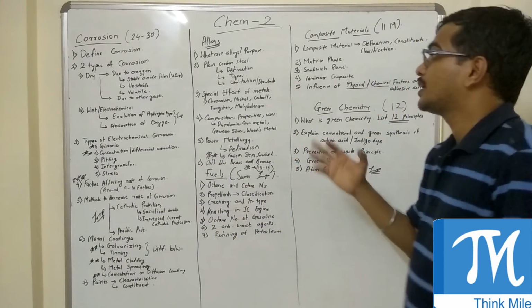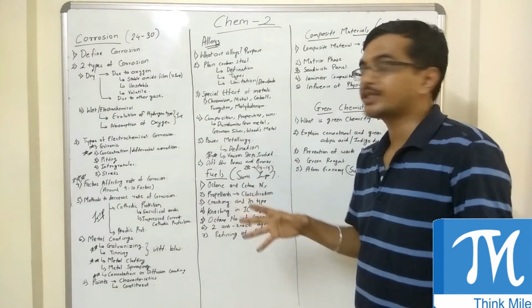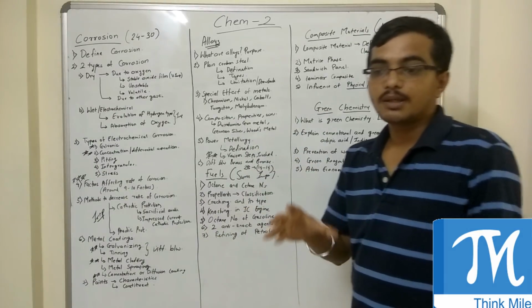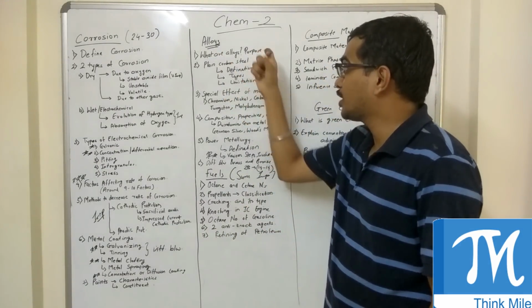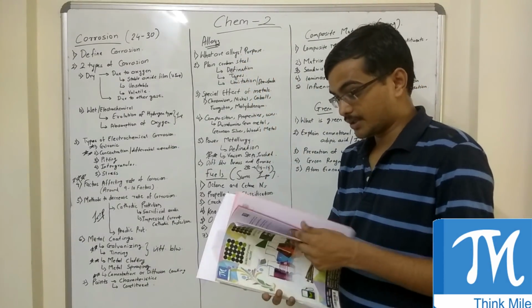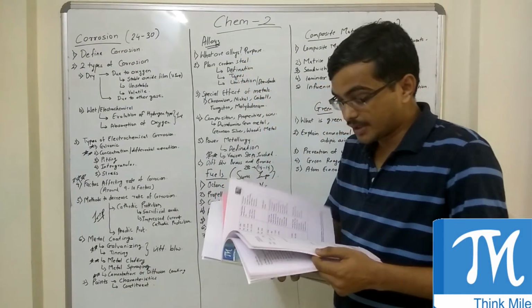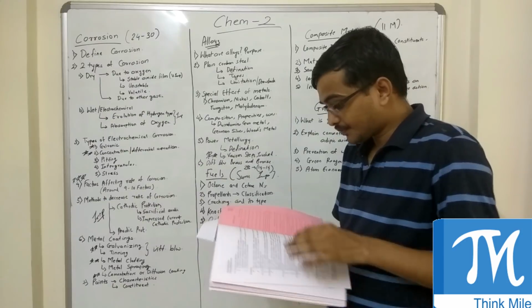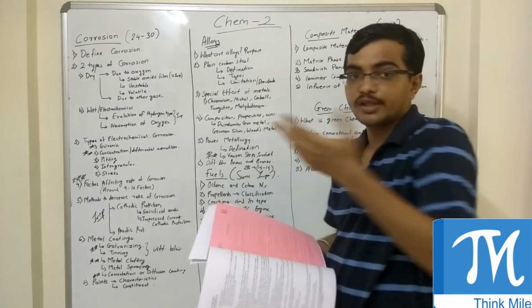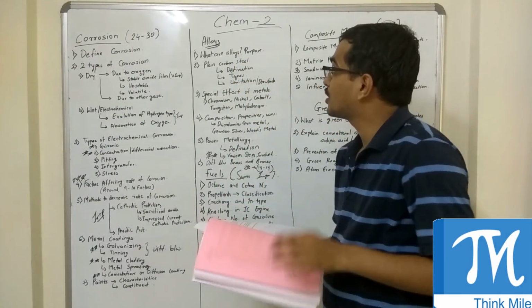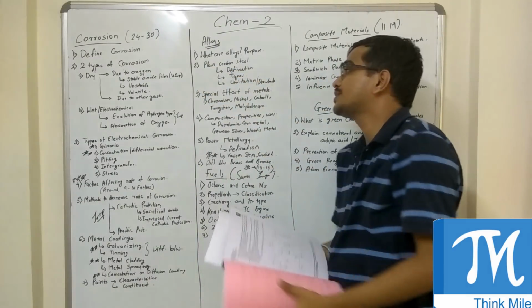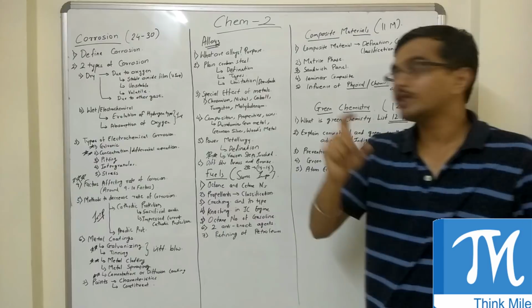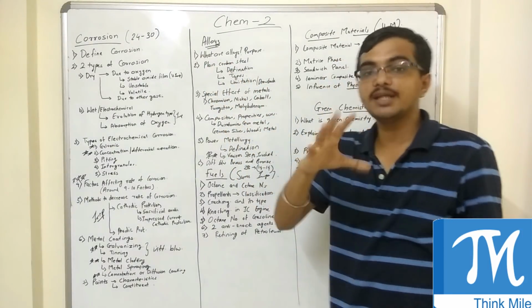Now coming to alloys. Alloys, not a very big chapter. Few topics, but they are very important. So alloys: what are alloys? State the purpose. They can ask any four purposes or any five purposes, like what are the purposes of making alloys? Now the next important topic is plain carbon steel. If you see the papers, generally one question is always asked on plain carbon steel.